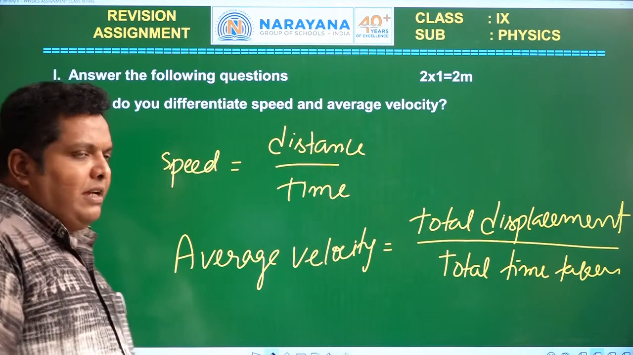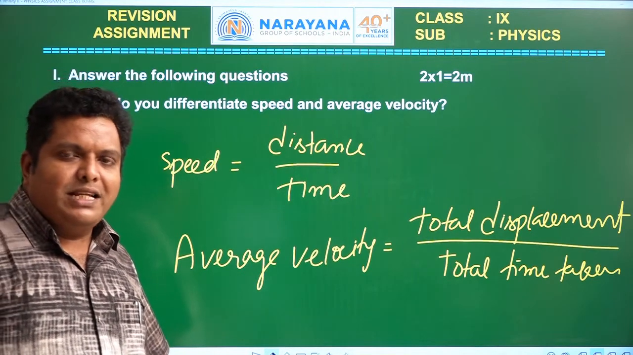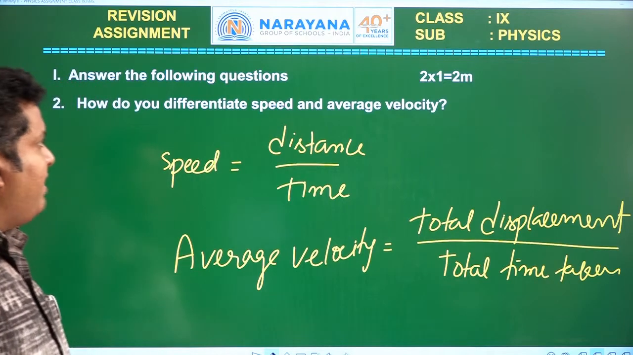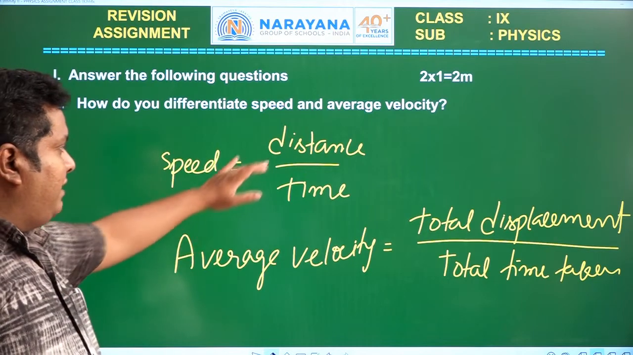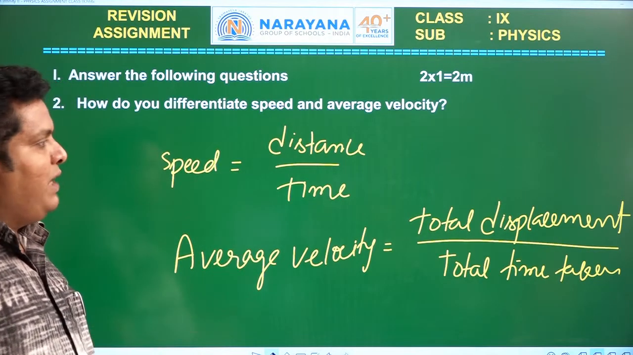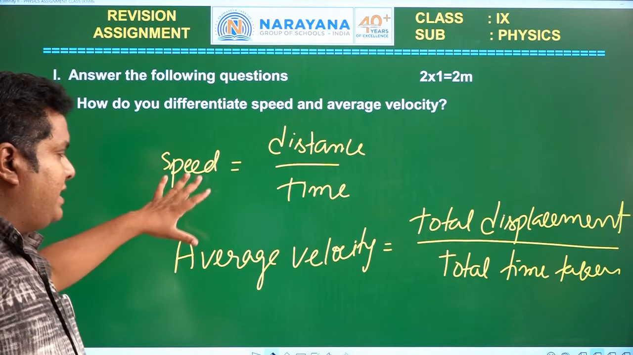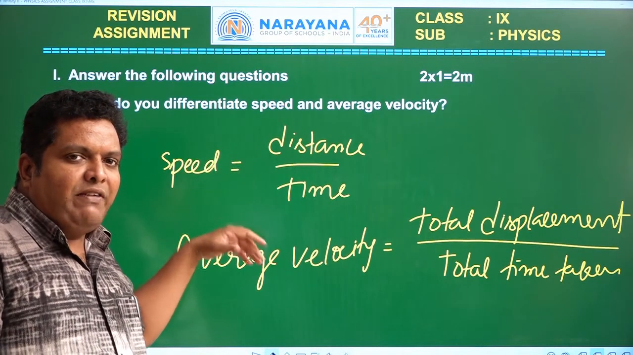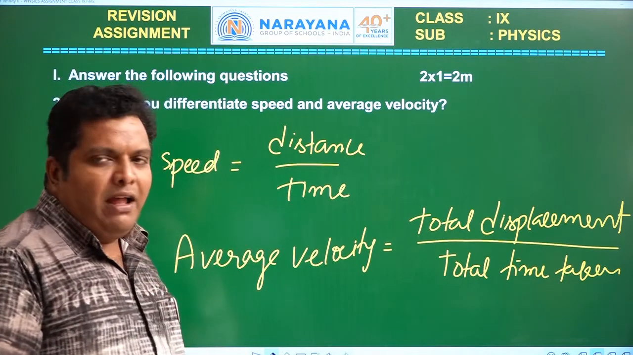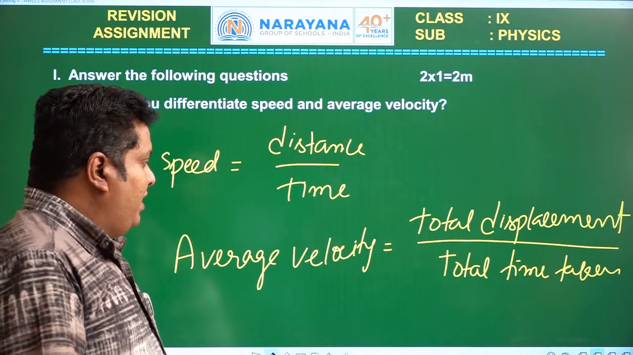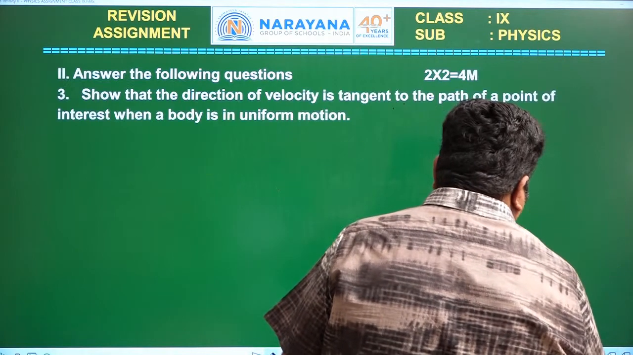Here speed is a scalar quantity, whereas velocity is a vector quantity. This is the way we can differentiate speed and average velocity. The SI units and CGS units of both speed and average velocity will be the same. This is the difference between speed and average velocity. Now let us see the next one.